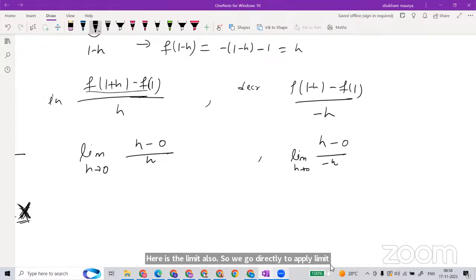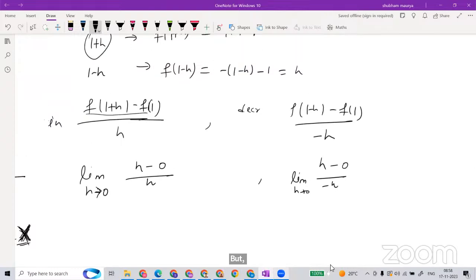Sir, here I have a doubt. On the left side limit, the increment side, the numerator f of 1 plus h will be h minus 1.